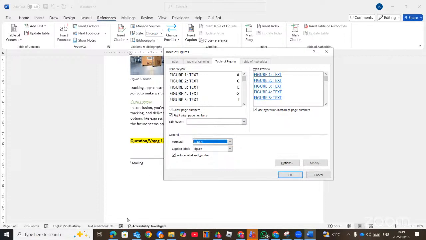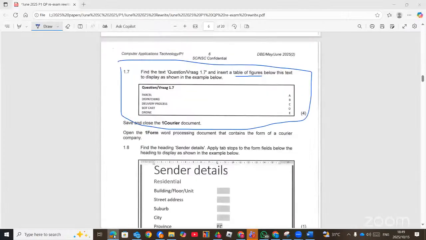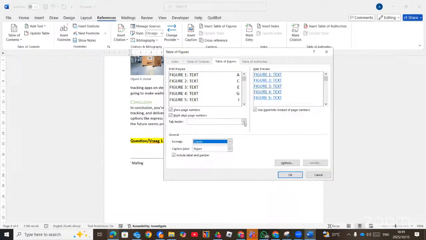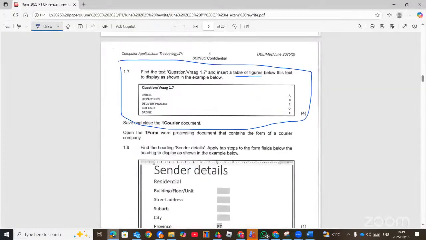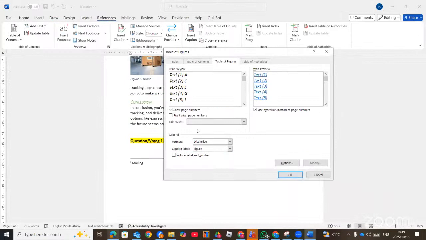Now the classic has the text with a figure and also distinctive with no line. Then the other ones also, we don't need to include a label. We don't need the label. We need only the text. We don't need the label. So we remove the label also.